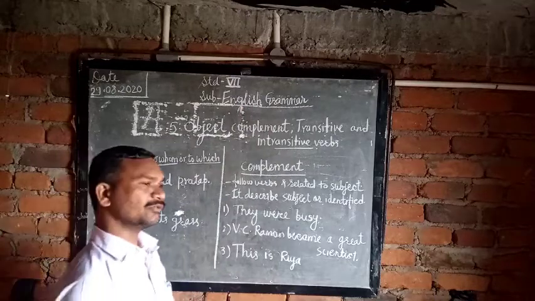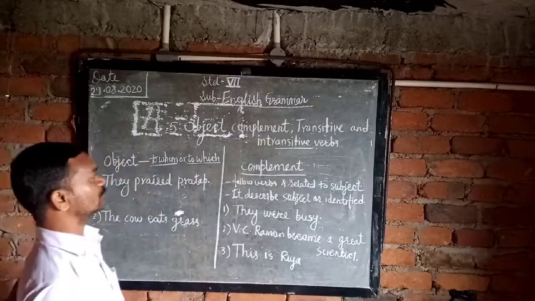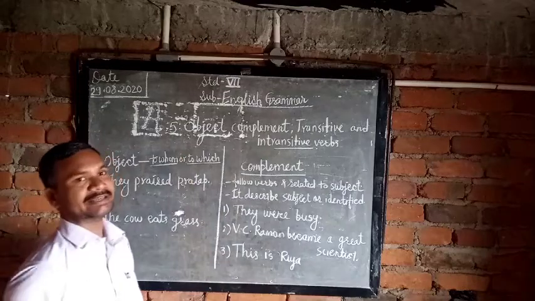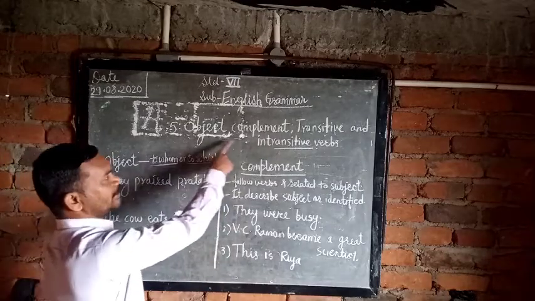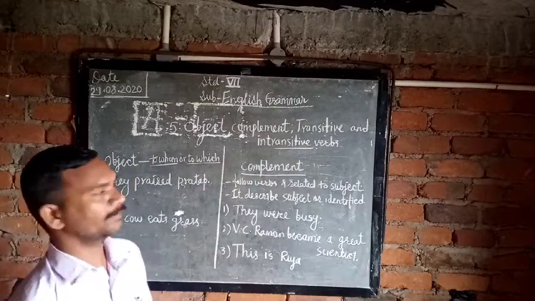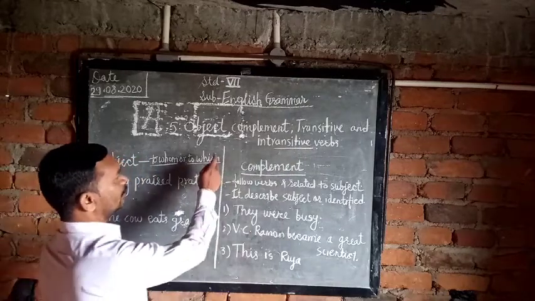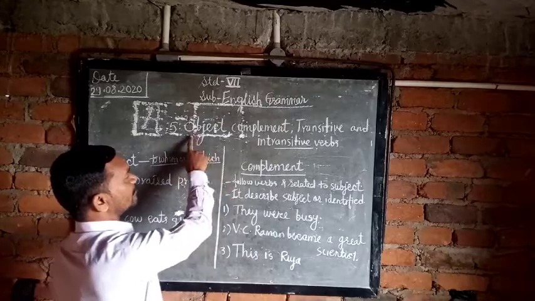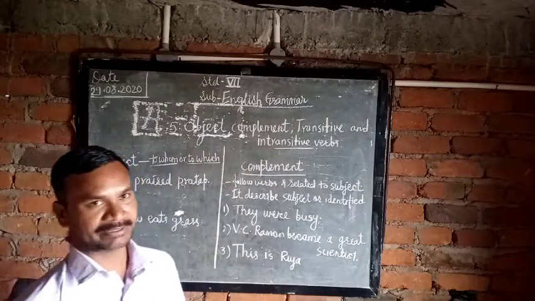Last two periods we also discussed English grammar, and today we are discussing the next lesson: object, complement, transitive and intransitive verbs. Firstly, in this period we discuss the object and complements.